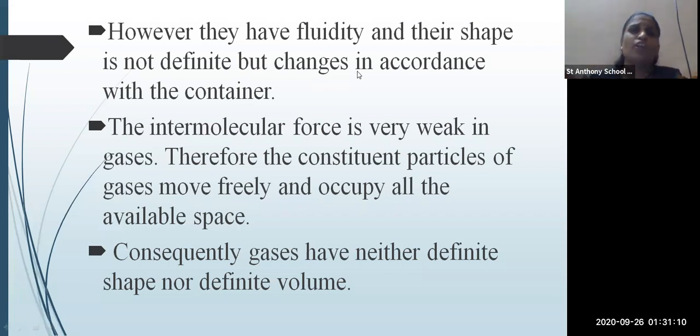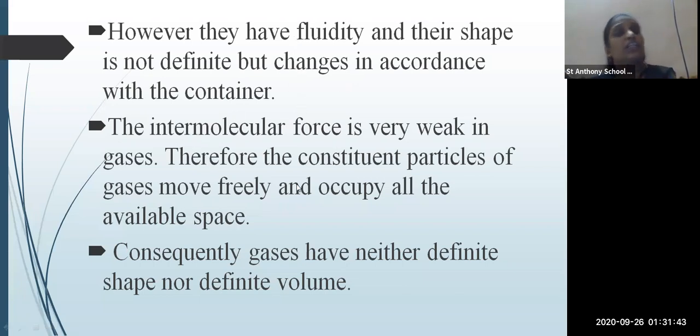If I take the water in a glass, the water will take the shape of that glass. If I take the water in the tub, it will take the shape of that tub. So water is a fluid, having the property of fluidity. It has a definite volume, and its shape is not definite. It changes its shape according to the shape of the container. Okay, this was about liquid.